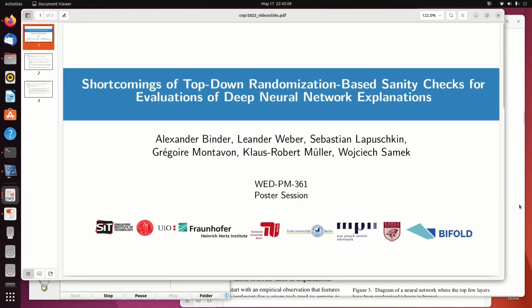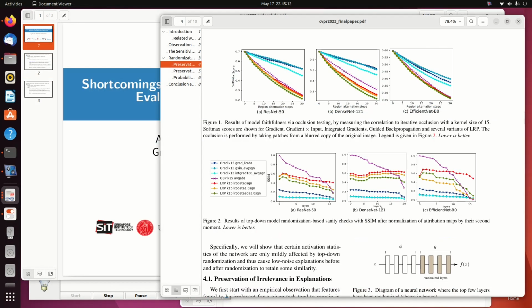Okay, let's go into the main paper and look at the discrepancy observed between sanity check evaluation and faithfulness evaluation. So here we measured the SM scores for the sanity check evaluation, and we measured them for three neural networks: ResNet50, DenseNet121, and an EfficientNet B0. And all these networks are pre-trained on ImageNet, and lower is better.